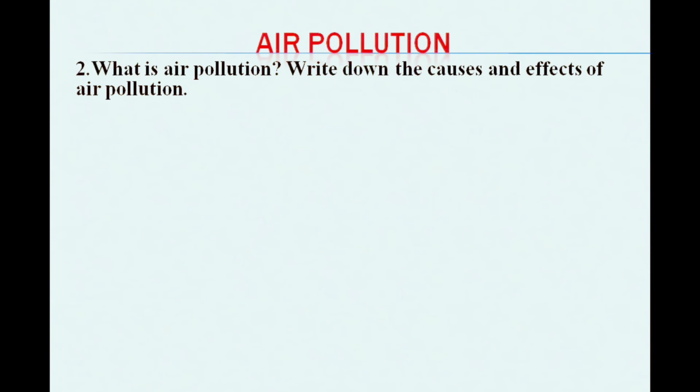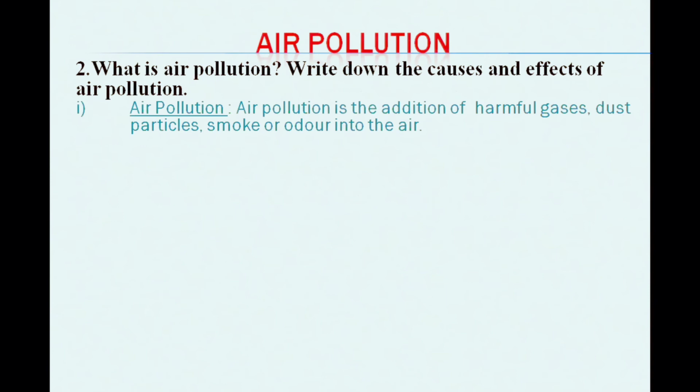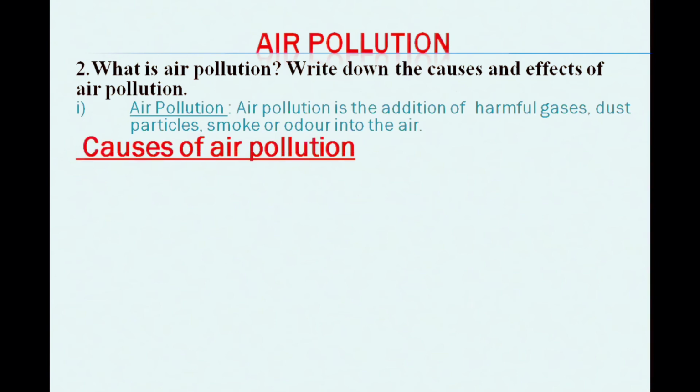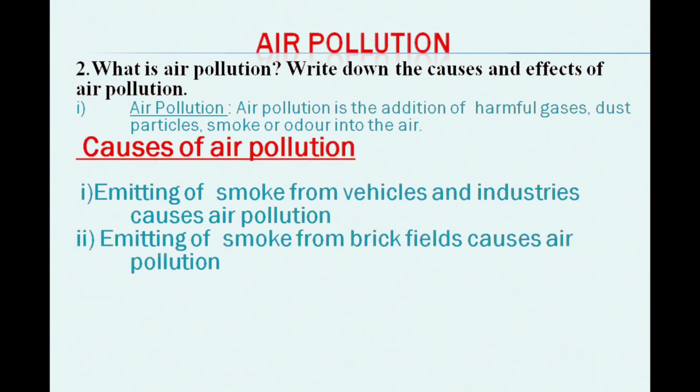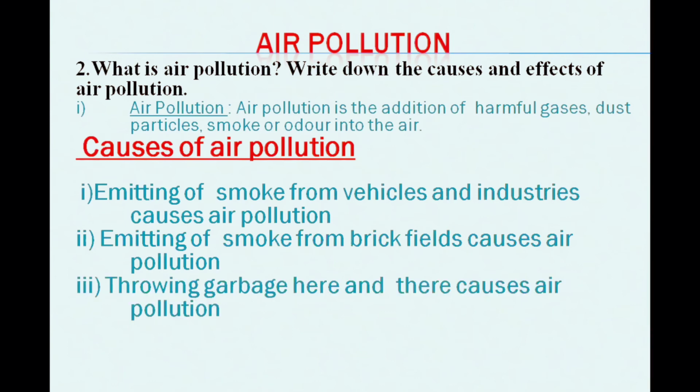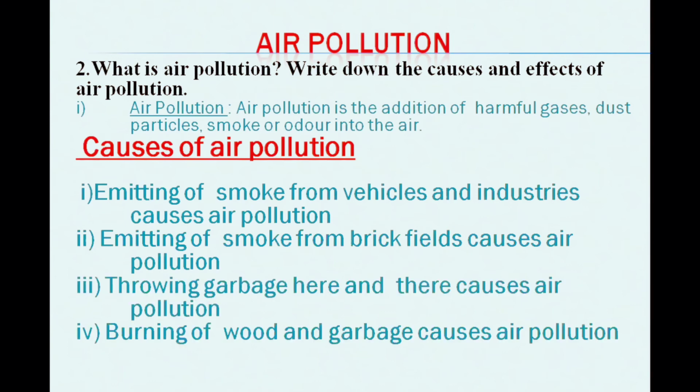And now, what is air pollution? Write down the causes and effects of air pollution. So air pollution is the addition of harmful gases, dust particles, smoke, or odor into the air. So causes of air pollution: emitting of smoke from vehicles and industries causes air pollution. Then emitting of smoke from big fields. Then throwing garbage here and there, and burning woods and garbage also cause air pollution.